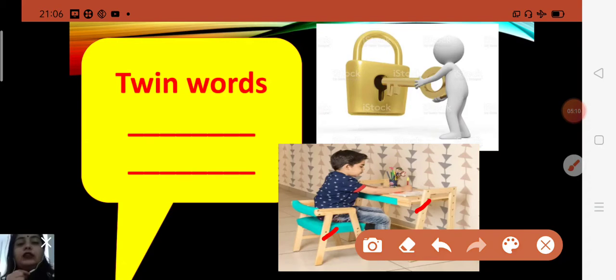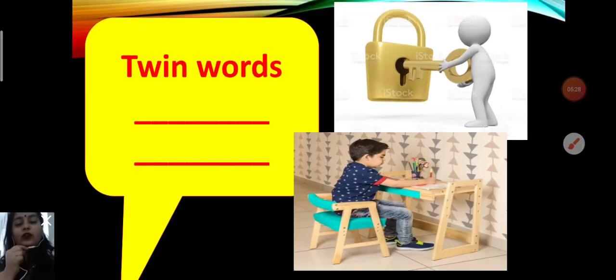Okay, children, so table and chair are pairing words. They always go together. If you have only a table, you do not have a chair, you cannot sit. Okay, you cannot do the studies. So table and chair are pairing words, or you can say twin words. There you will write only two examples. You will write lock and key, and second, table and chair.